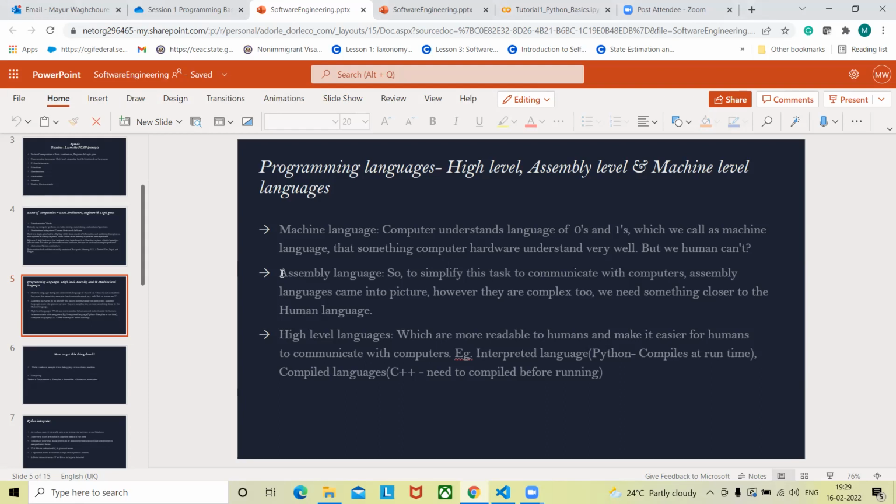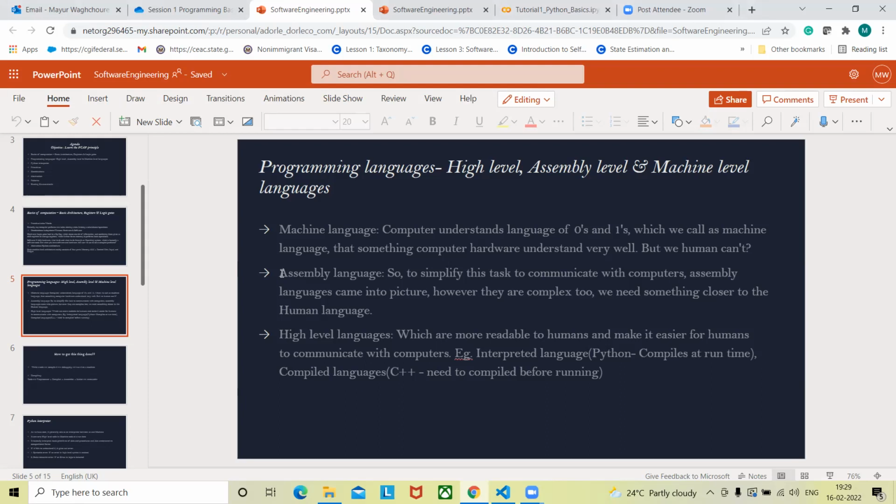Again, there are two classes when it comes to high level languages. One is the interpreted language. In the case of an interpreted language, when you write the code and try to run it, the code gets compiled at the time of running only, and then you get the output. At runtime that code from the high level language is converted to machine level language, and then the computer executes it. So those are interpreted languages, and Python is one of them.